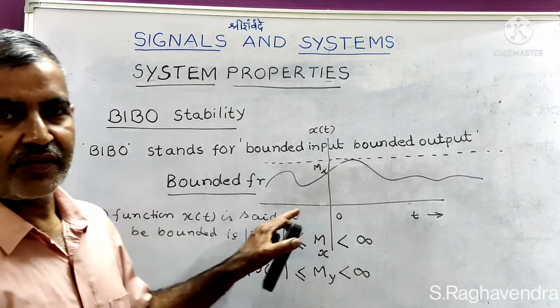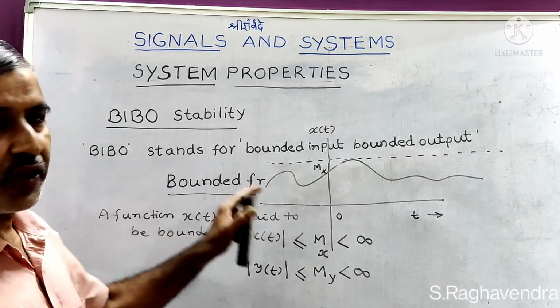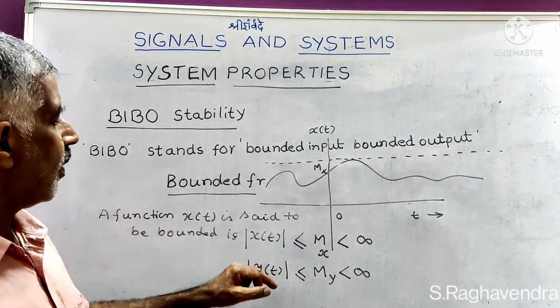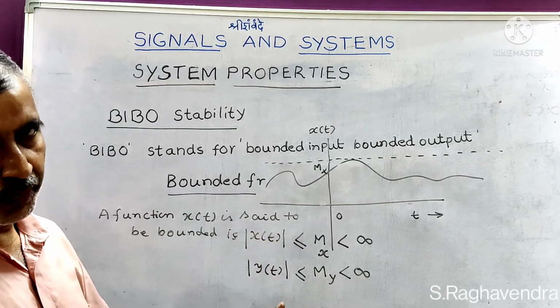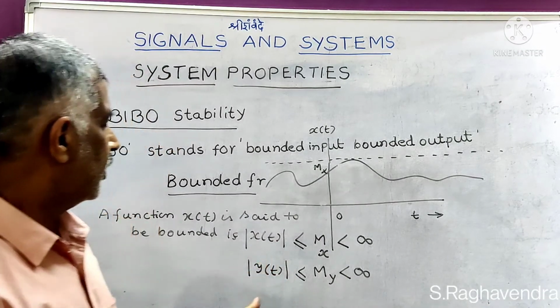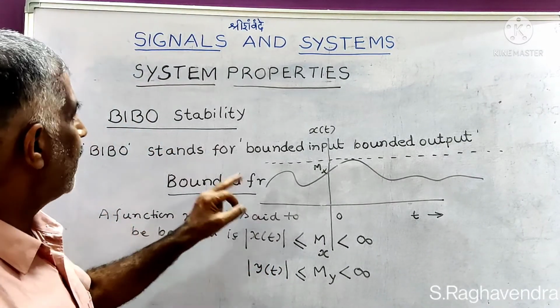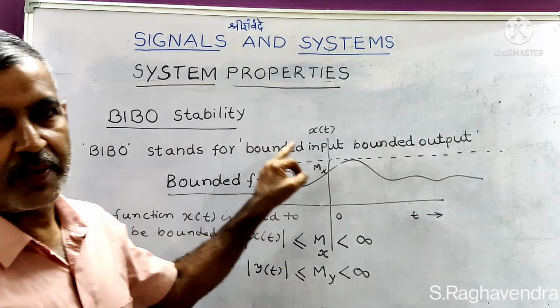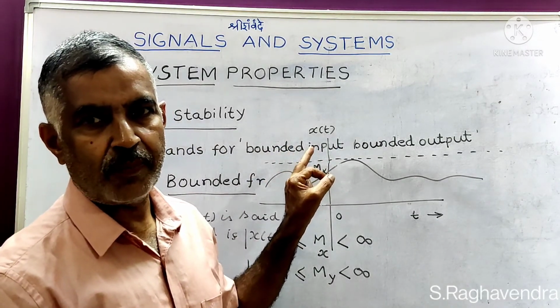Having defined what a bounded function is, this bounded nature applies for input as well as for output. Then we shall define what is known as BIBO stability. In the next class, I will explain BIBO stability.